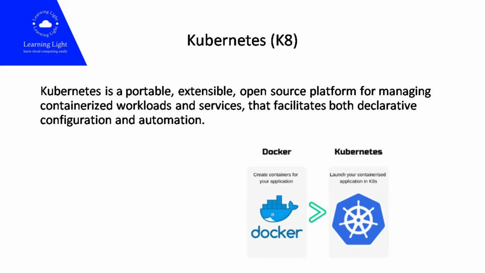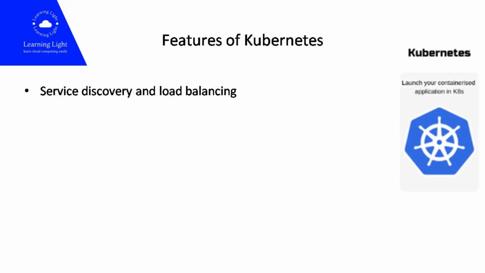Kubernetes provides you with a framework to run distributed systems resiliently. It takes care of scaling and failover for your application, provides deployment patterns, and more. For example, Kubernetes can easily manage a canary deployment for your system. There are a number of reasons why Kubernetes is needed over containers.